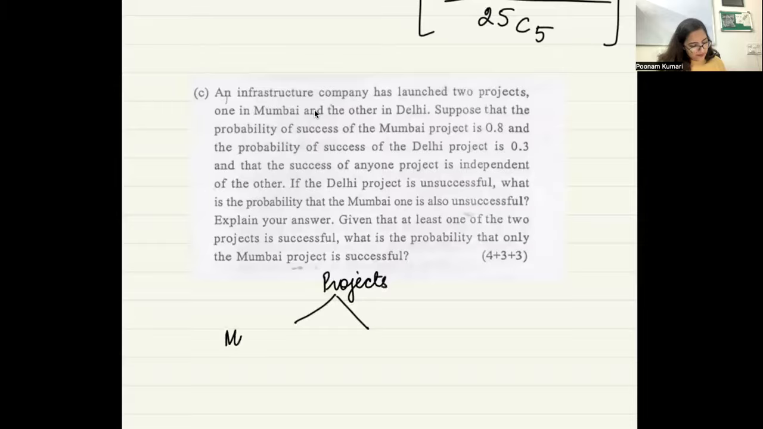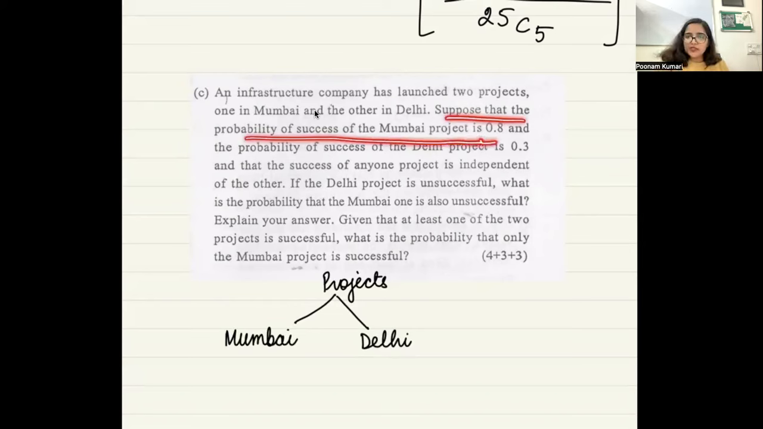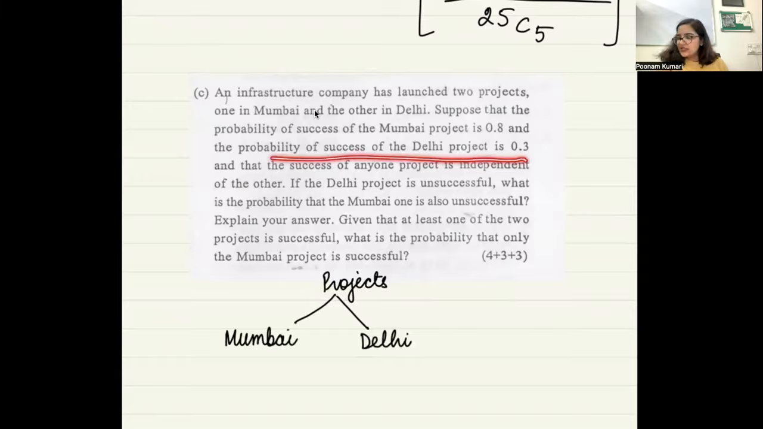One in Mumbai and one is in Delhi. Okay, fine. Now what else is given? Suppose that the probability of success of the Mumbai project is 0.8 and the probability of success of the Delhi project is 0.3. Okay.